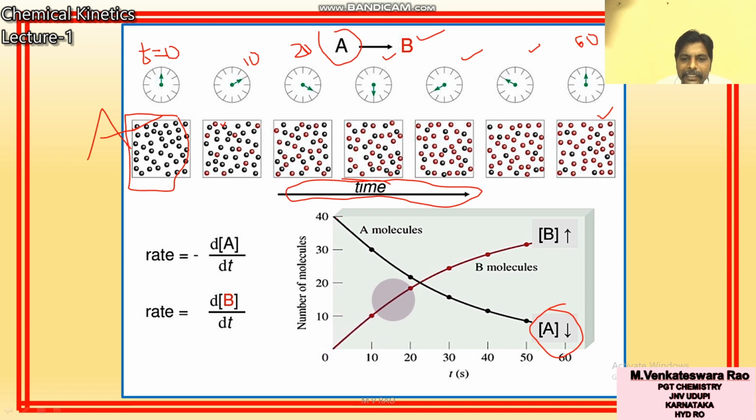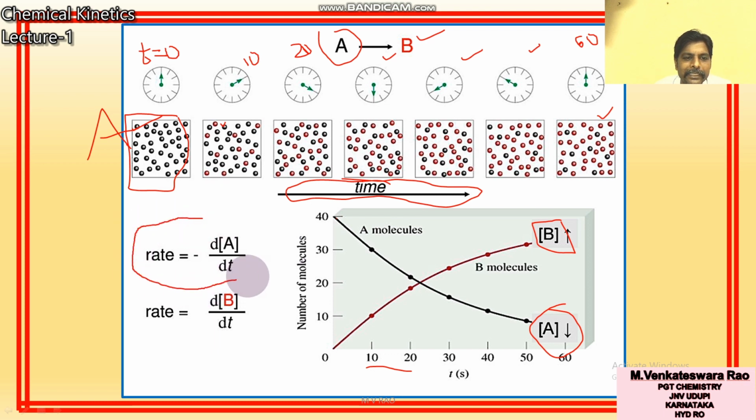As time increases, you can see the red molecules, B, the concentration of B increases. You can see in the graph, concentration of A decreases, concentration of B increases. So this increase or decrease with respect to time is called rate of reaction.